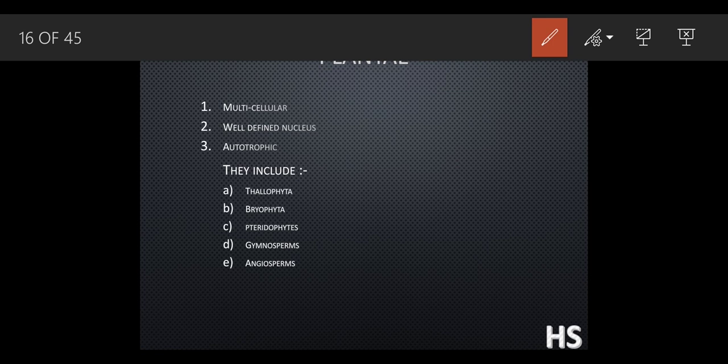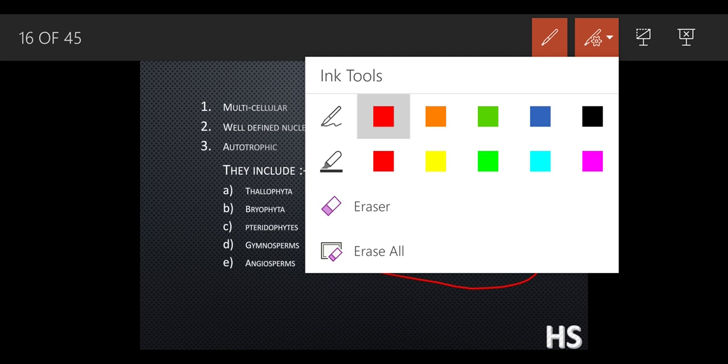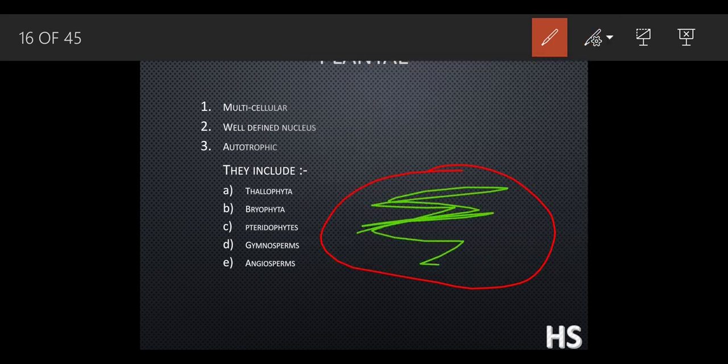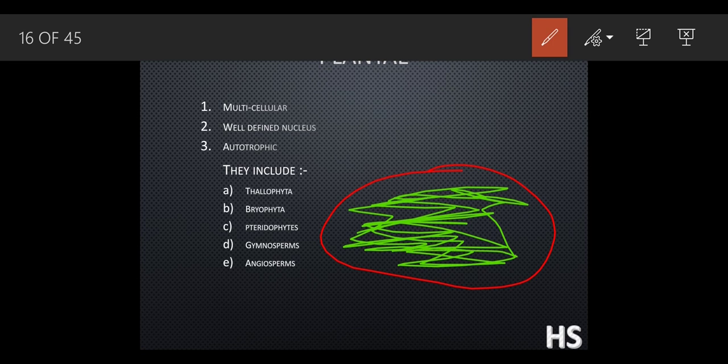Where are you going to find this Thallophyta? I would like to give an example. Suppose this is a pond. You have seen this green color substance that grows inside the pond. What is the green color substance that grows in the pond? This is nothing but the algae. This algae includes different types. That is Volvox, one of the examples.